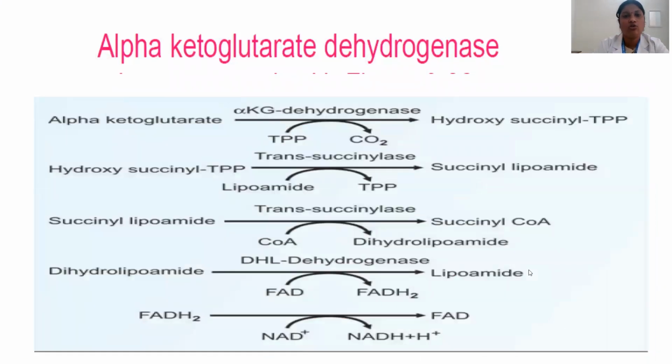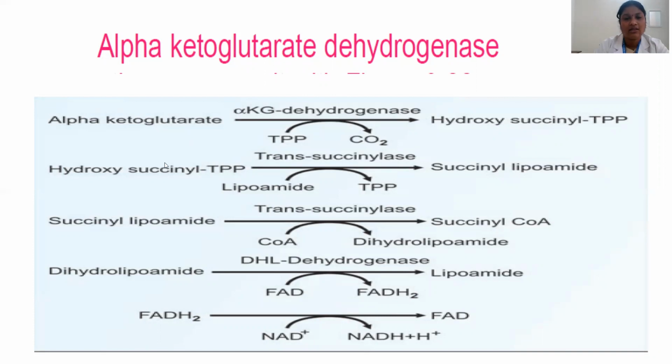So alpha ketoglutarate dehydrogenase is a multi-enzyme complex which will result in formation of ultimately NADH and FADH2 by a certain cycle of reactions. Alpha ketoglutarate is converted into hydroxysuccinyl TPP with the help of the enzyme alpha ketoglutarate dehydrogenase, and thiamine pyrophosphate acts as a coenzyme, and one carbon dioxide is removed here.